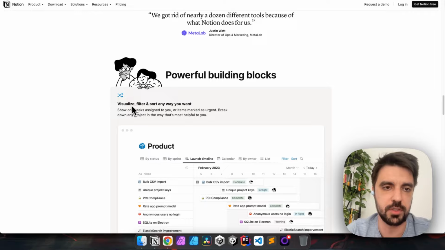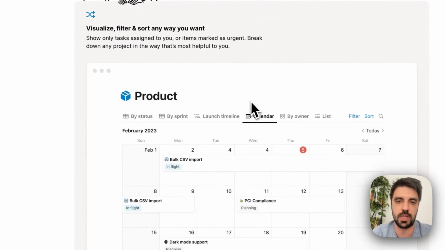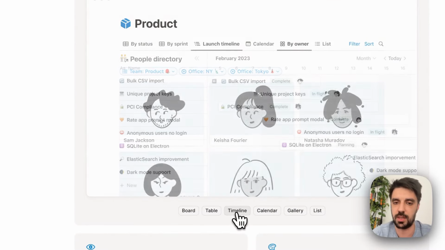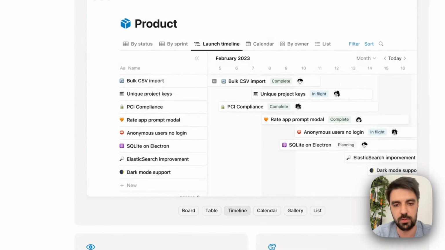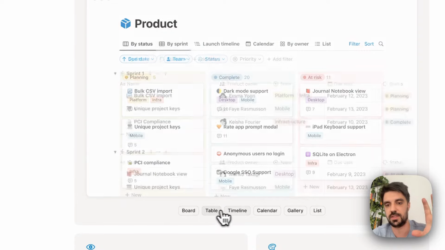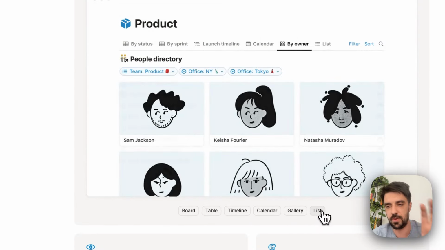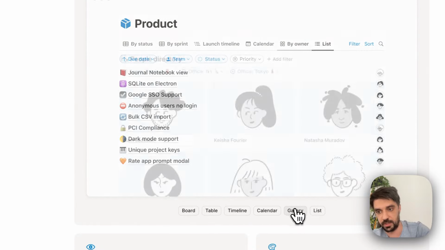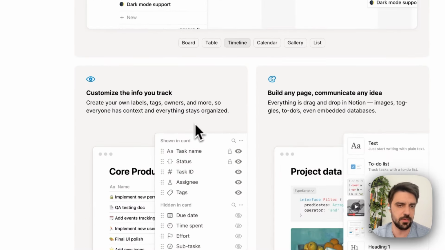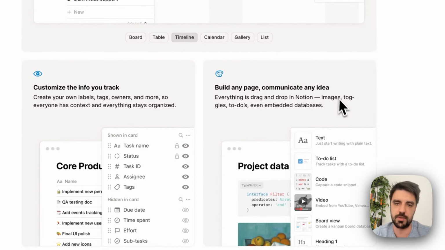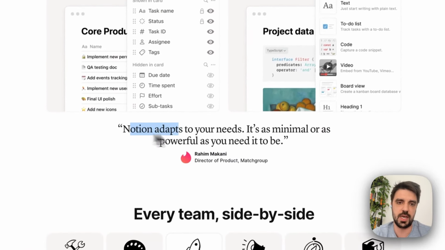Powerful building blocks, visualize, filter, and sort any way you want. So now we're talking features, and I really like those, like changing these very easily without loading another page, because I can stay on the page and see different aspects of the product very easily. So whenever you can prioritize something like this, rather than links, customize the info you track, build any page, communicating an idea, okay. Notion adapts to your needs.